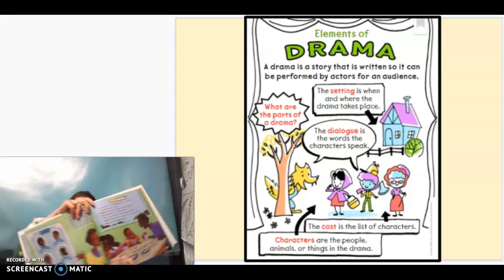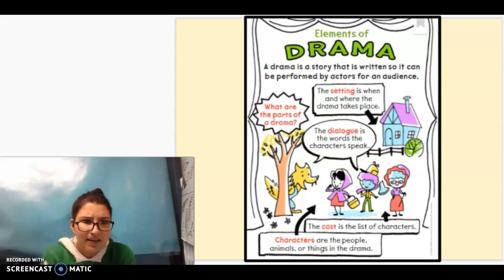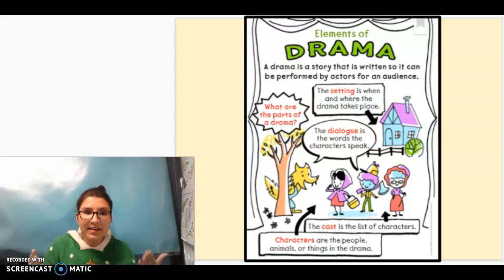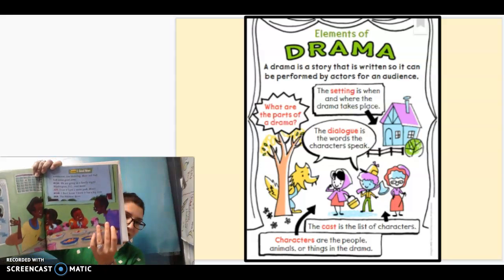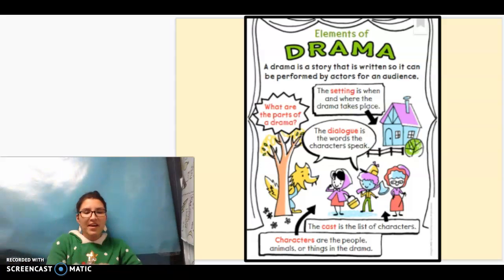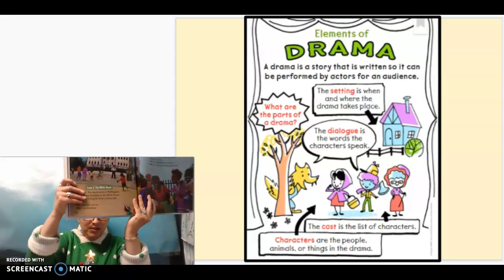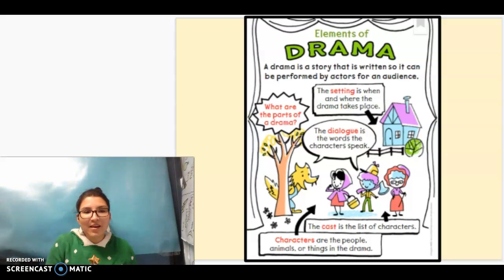We had scene, right? It would let us know the different scenes. And what is scene? A scene is letting us, the audience, know what the next part of the play is going to be about. So scene 1, good news. So we know that this next scene is going to be about good news. And then let me go do one more. Scene 2, the White House. So us, the audience, we knew that this next scene was going to be about the White House. Okay, I hope you like this little review over elements of drama.